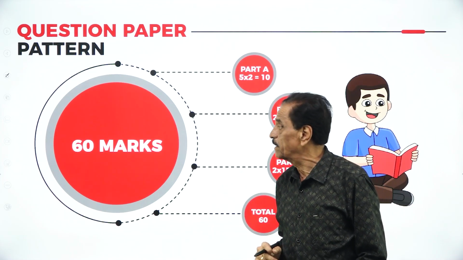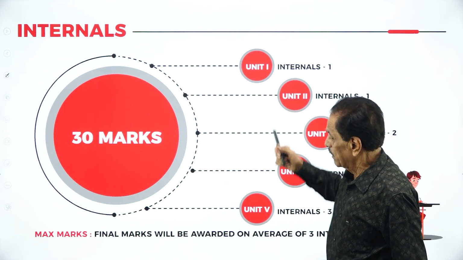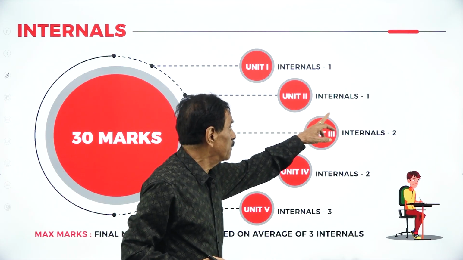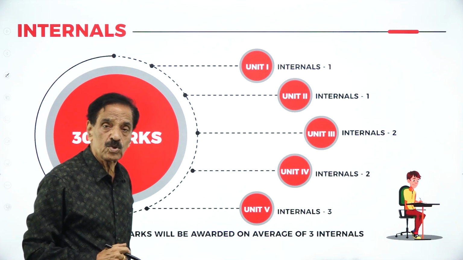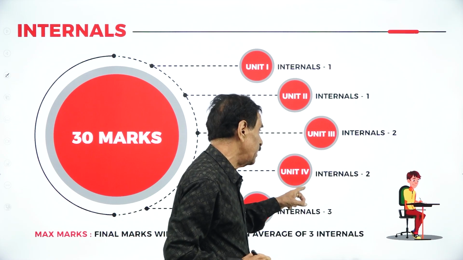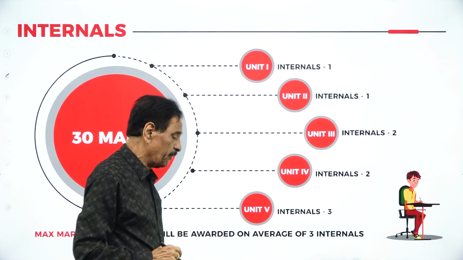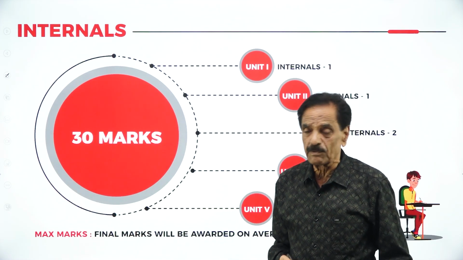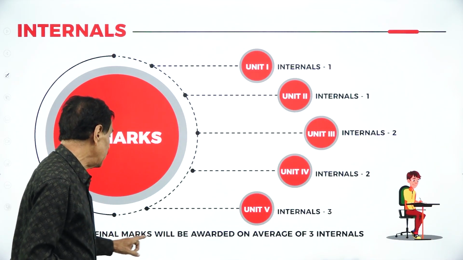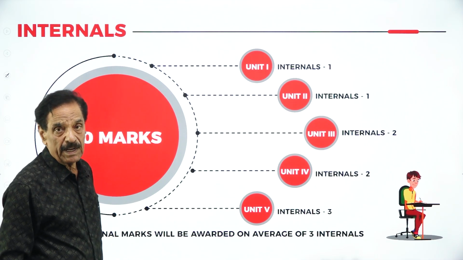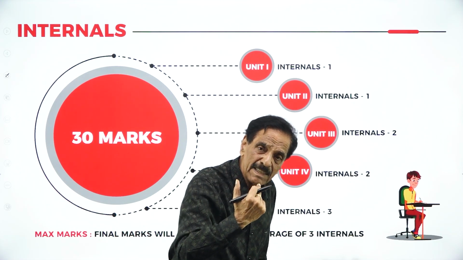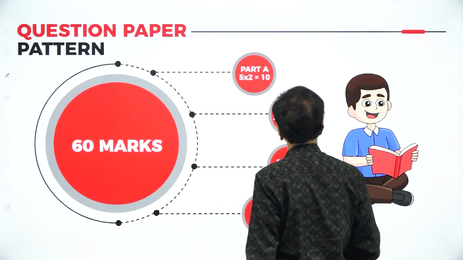60 marks coverage. Then the internals: Unit 1 and Unit 2 go to the first internal. Then the second internal covers Units 3 and 4. The third internal covers Unit 5. All the internals will be conducted. All the 3 internal marks are taken, and final marks will be awarded as the average of the 3 internals. All the 3 internal marks will be added and divided by 3. Out of 60 marks, no?